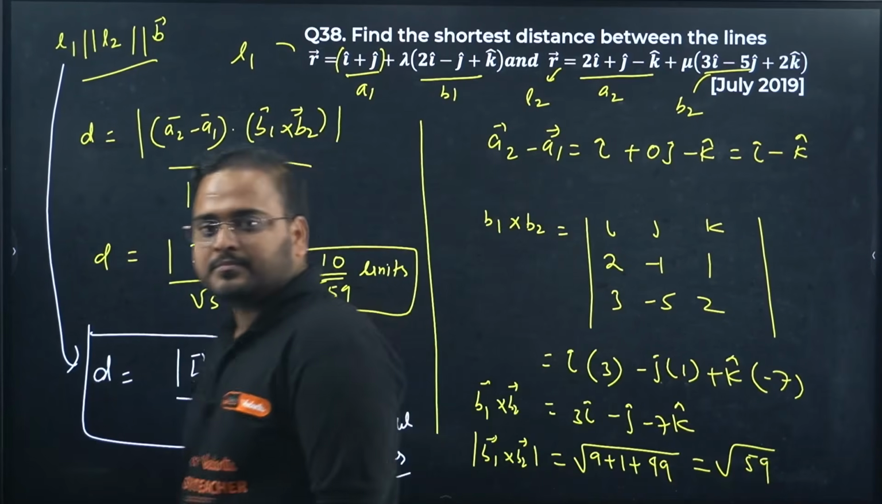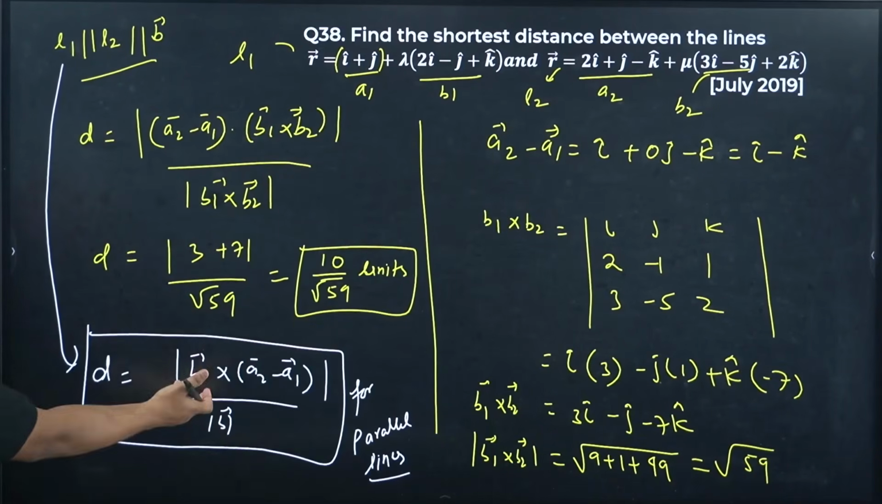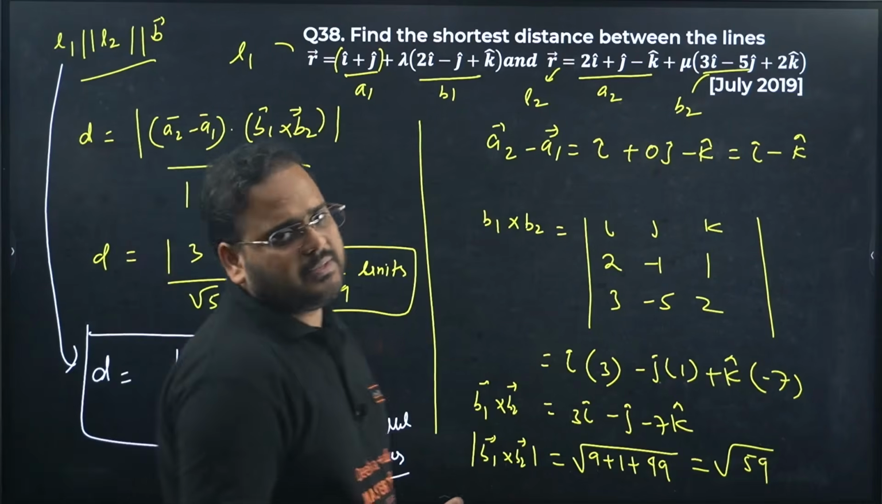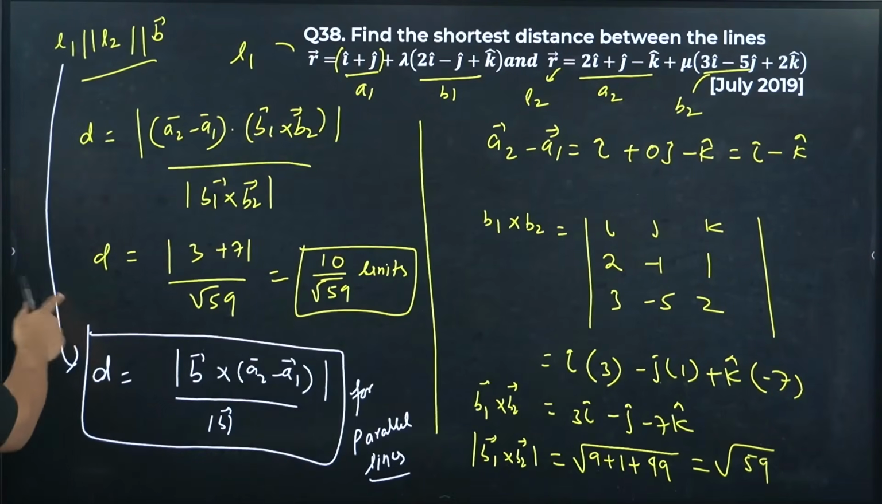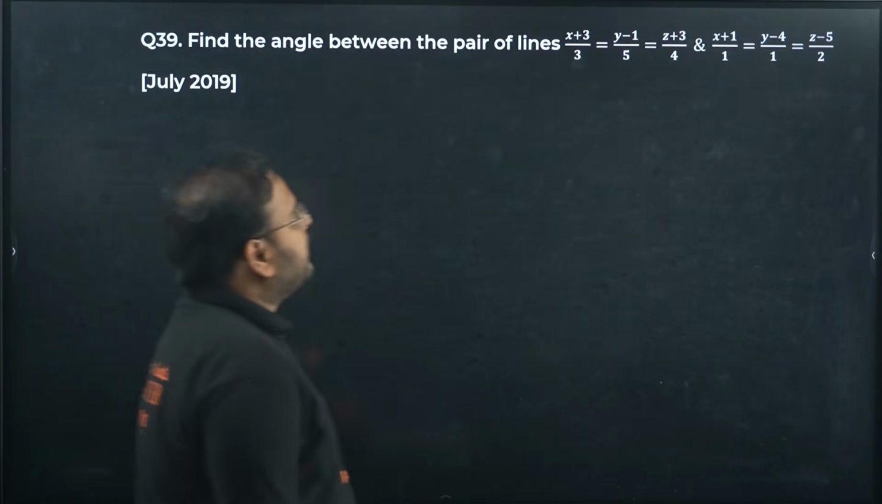Okay, clear. Have a look. Now revising, this question might come, then you will say, sir, you did not give me this. Okay, so I don't want that. Here it is. Find the angle between the pair of lines.